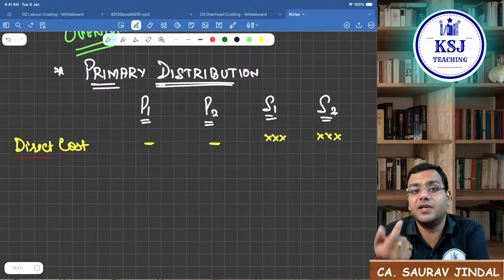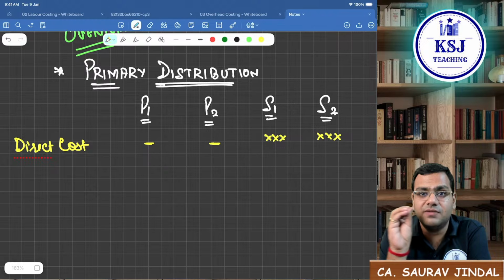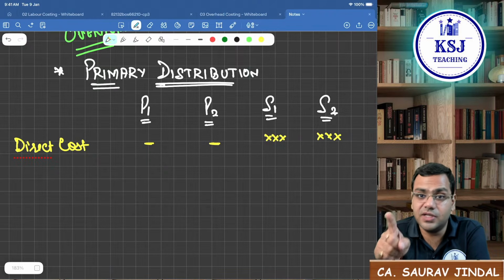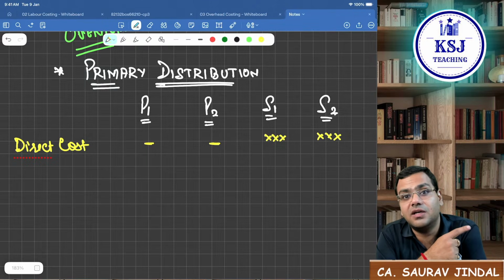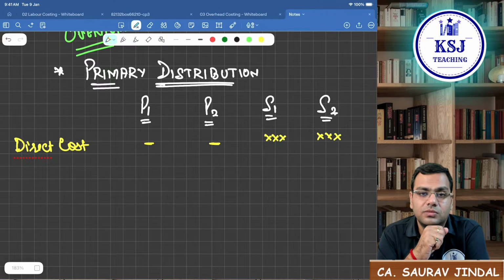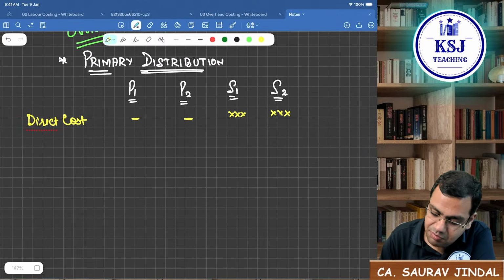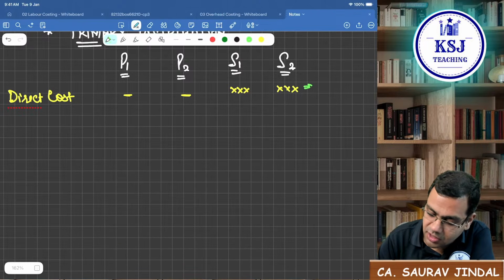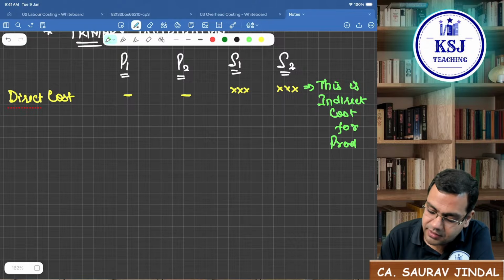So what is the direct cost of the canteen? Sir, if there is a bread roll being made in the canteen, how much of the potatoes will be there in the bread roll? That is a direct cost for the canteen. But can you identify what will be the potato cost in the making of 1 unit of the t-shirt? That is your finished product. Can you tell? No. Right? So the reason we are taking the direct cost of the service department is because this is an indirect cost for the production department.